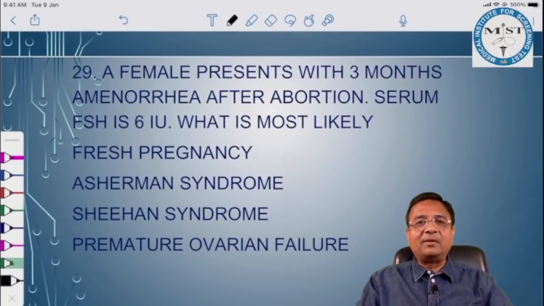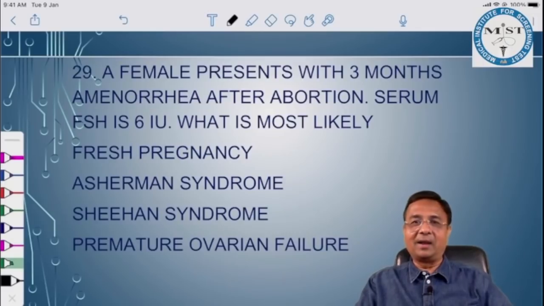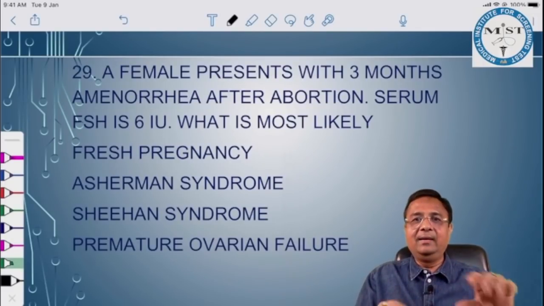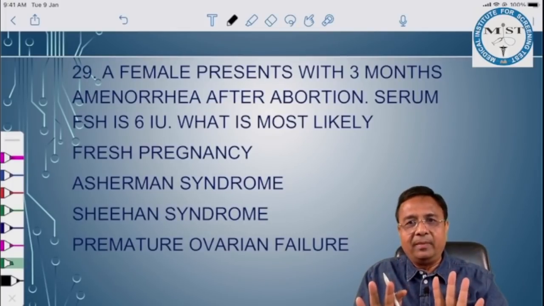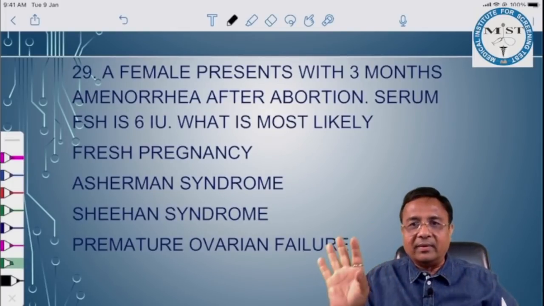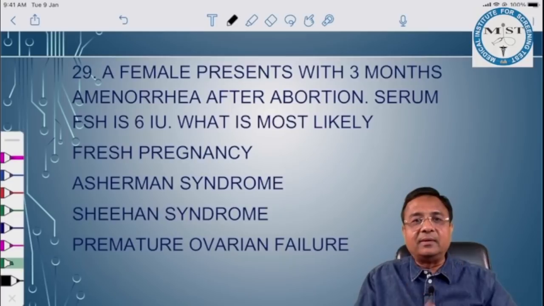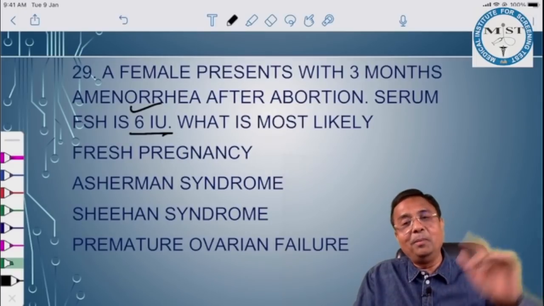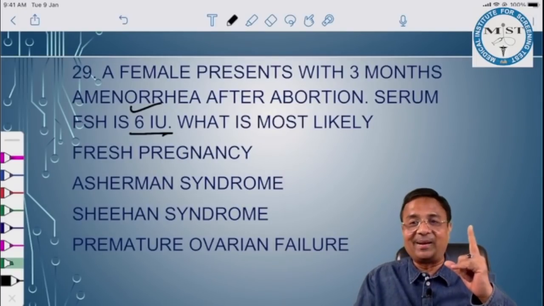A female presents with 3 months amenorrhea after abortion. Abortion has occurred, and then she is presenting with amenorrhea. So after abortion, no menses. Serum FSH is 6 international units, which is normal FSH. What is most likely? Do you remember the diagnostic protocol of secondary amenorrhea?